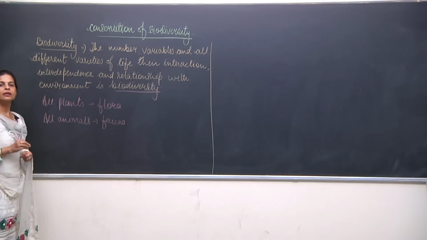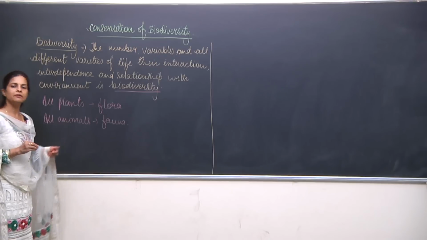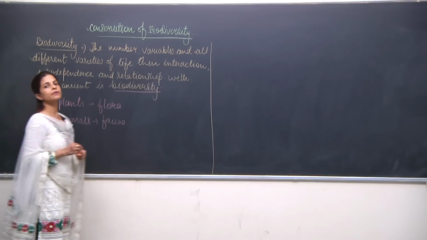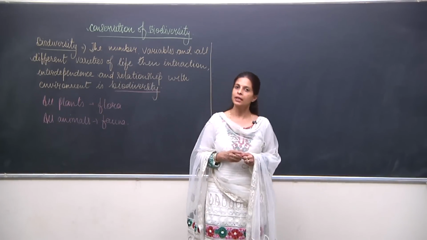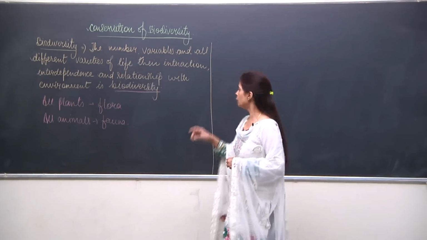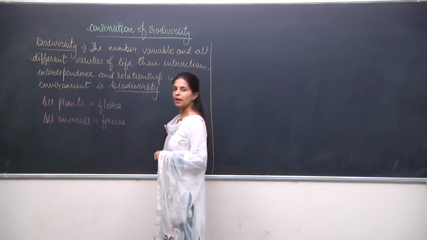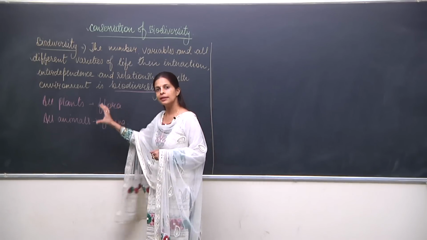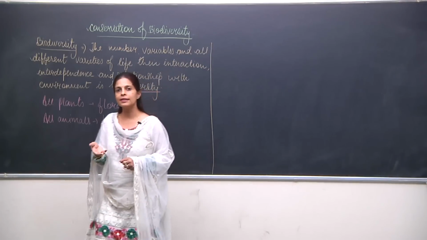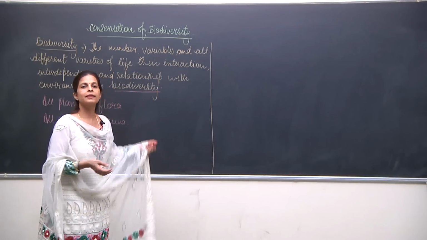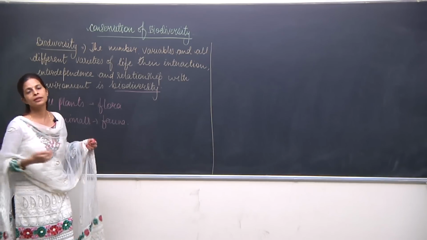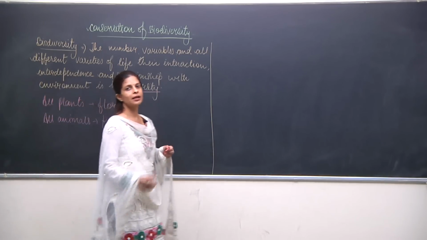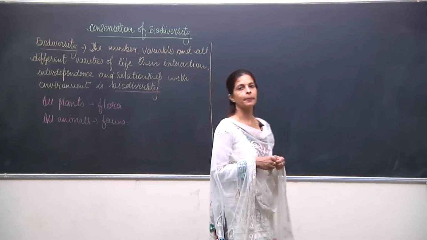Along with this, even the microorganisms, because they are part of nature and have life. So flora, fauna and microorganisms, these three, along with their interdependence, their relationship with each other and their dependence on the environment, are known as biodiversity.